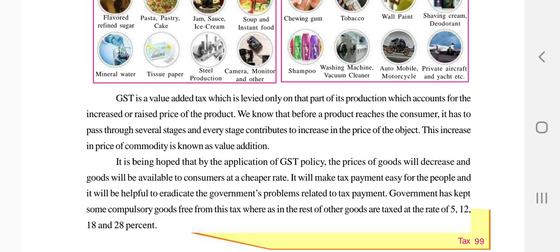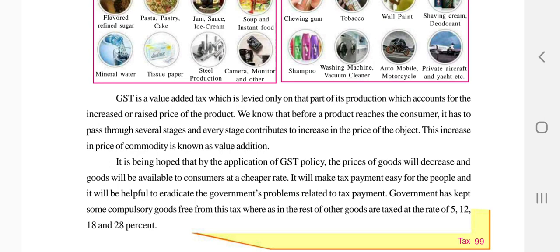But when it comes through the process of different taxes and other things, money will be included. In that way we get a fixed price or the overprice. So this increase in the price of the commodity is known as value addition. It is hoped that by the application of the GST policy, the price of the goods will decrease and goods will be available to consumers at a cheaper rate.